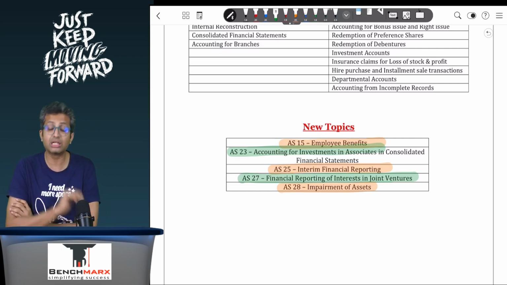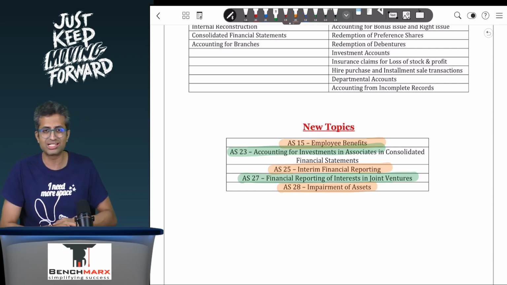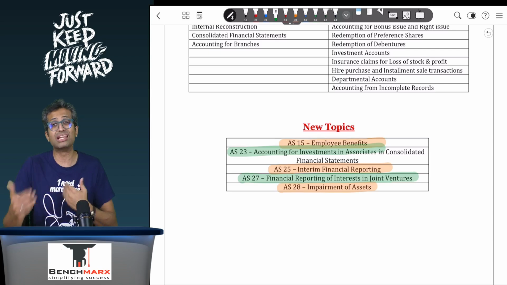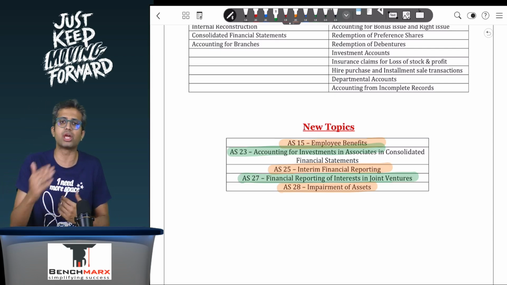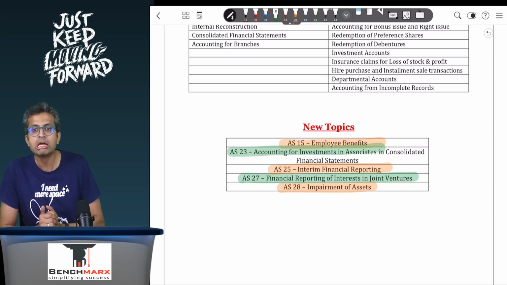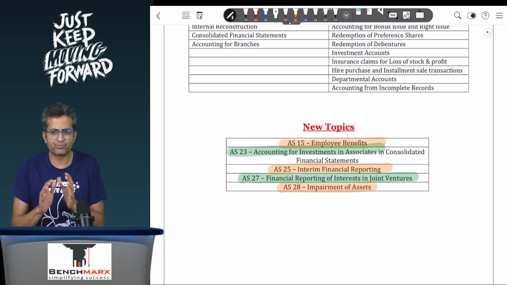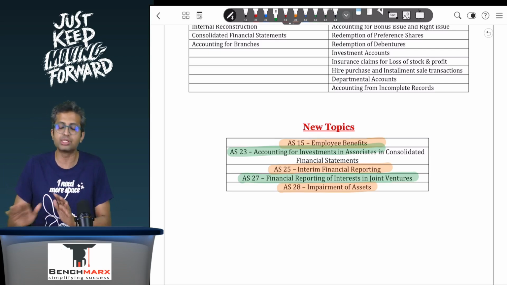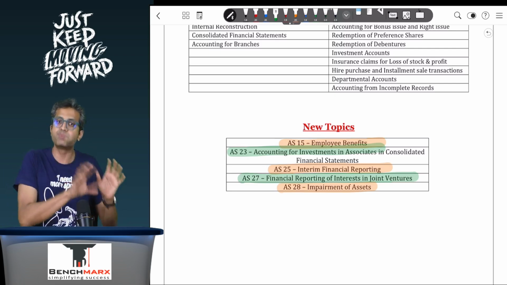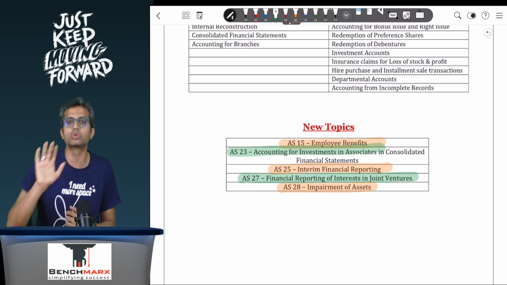Notes for the same can be shared quite soon, and I'll try to record lectures for these as well and share them with you by the end of January or the first week of February at the latest. By then you should be in a position to cope with these additional changes. You do not need to explicitly buy lectures or take new notes merely because a new course is coming.